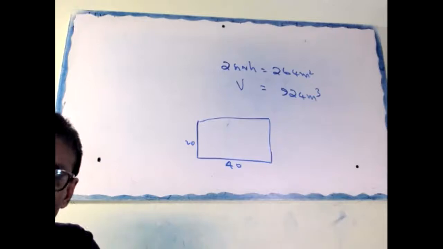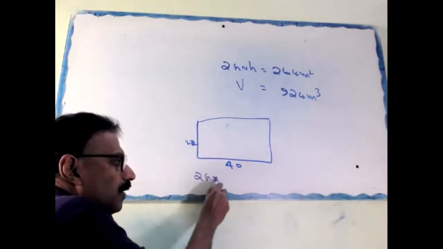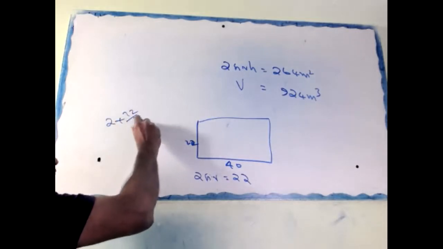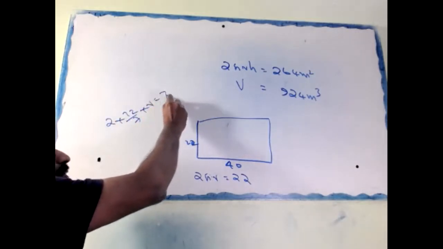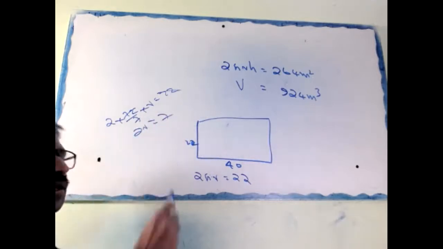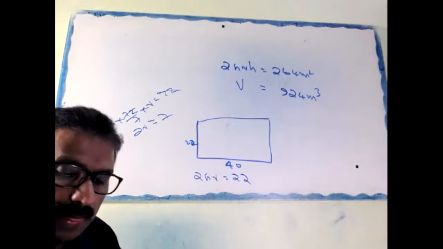Then 2 pi r equal to 22. 2 into 22 by 7 into r is 22. 22 cancel. 2r equal to 7, r equal to 7 by 2, 3.5.